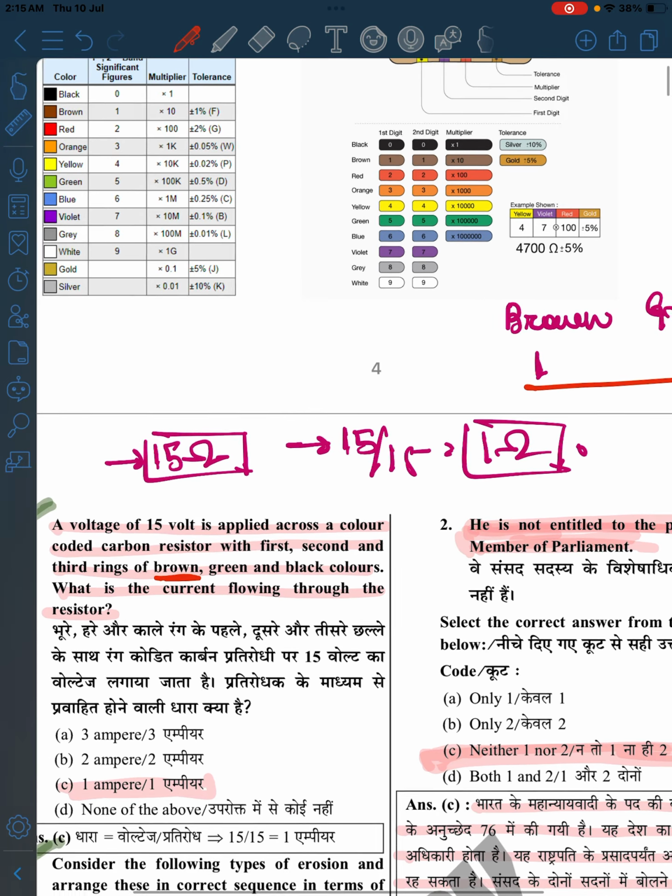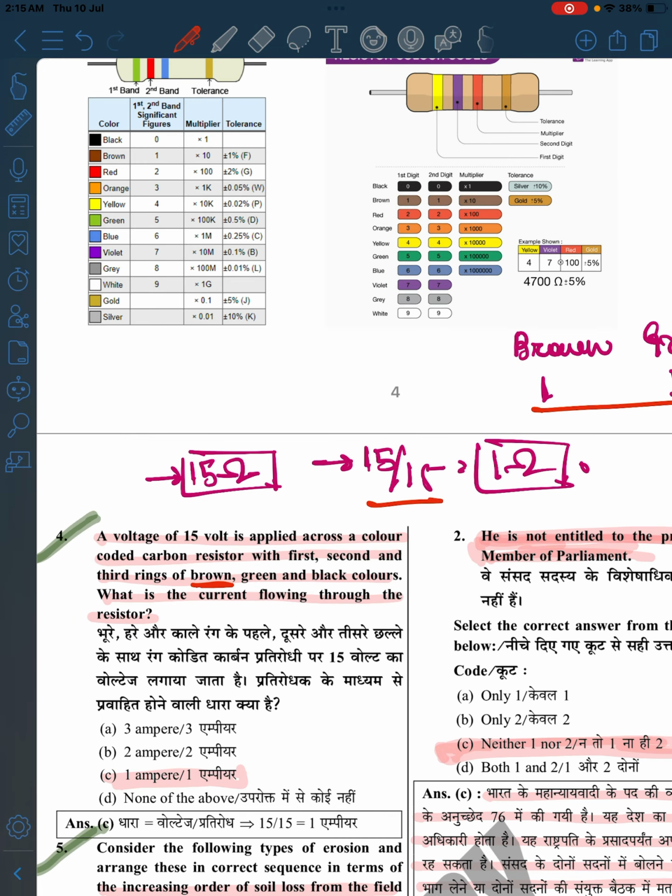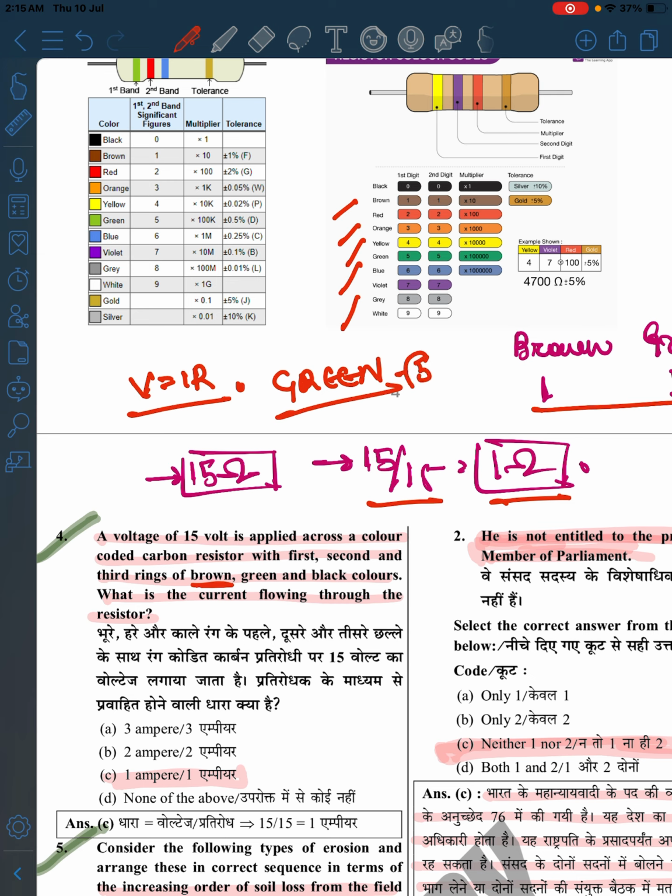So how much current will be flowing? 15 divided by 15, it is equal to 1. How is it possible? V is equal to IR. But firstly remember: brown is 1, red is 2, orange 3, yellow 4, green 5. There is a kind of trick to remember green. Green has how many letters? Green has 5 letters, so make it 5, just to remember it.